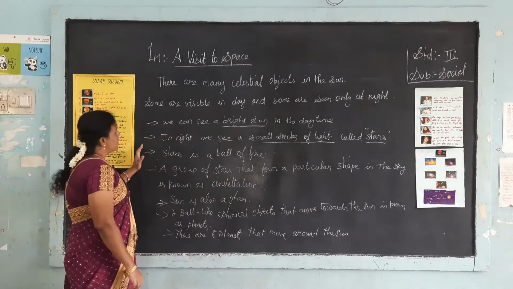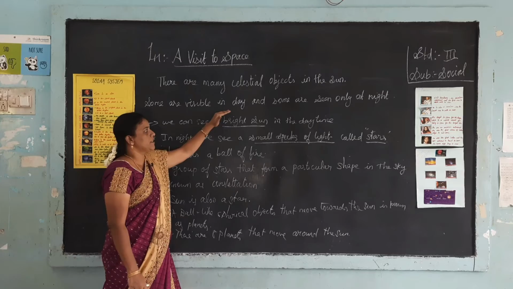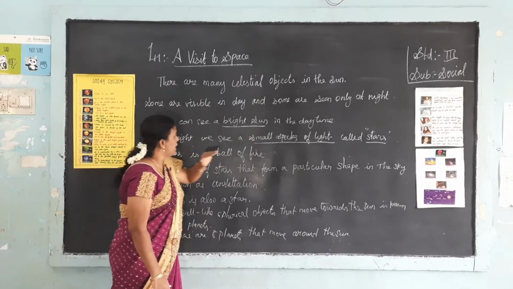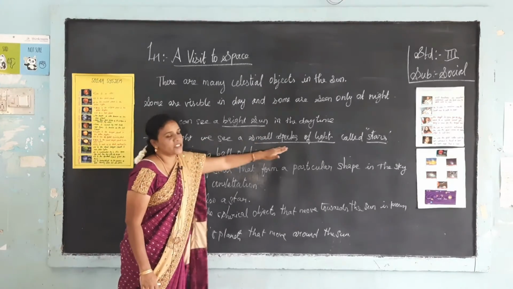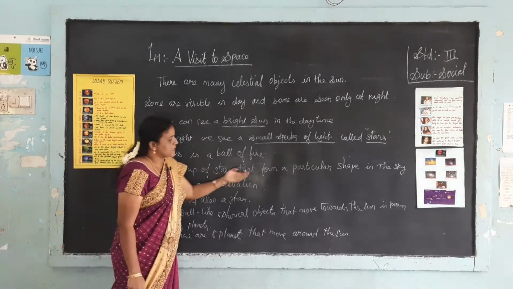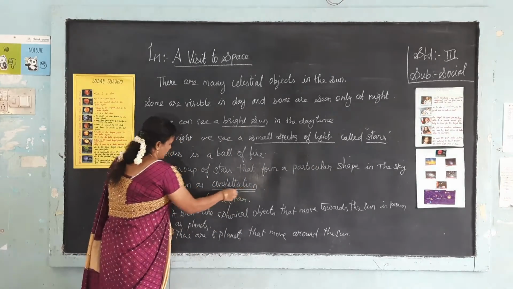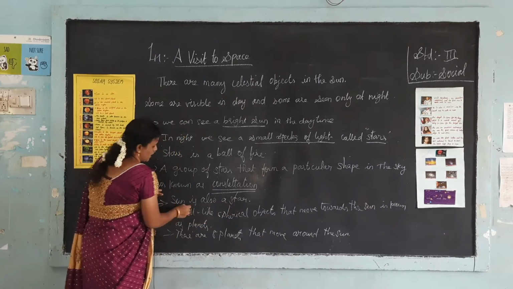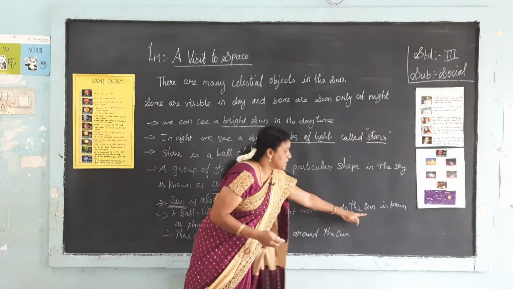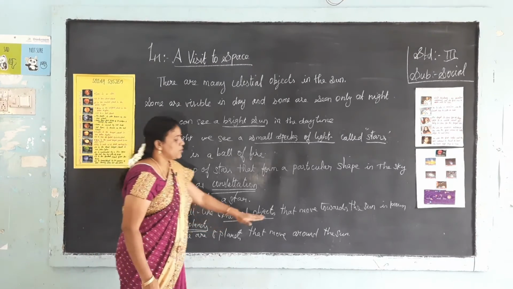So once again I will just repeat. There are many celestial objects in the sky. Some are visible in the day and some are seen only at night. We can see a bright sun in the daytime, and at night we see small specks of light called stars. A star is a ball of fire. A group of stars that form a particular shape in the sky is known as a constellation. The Sun is also a star. Ball-like spherical objects that move around the Sun are known as planets. There are 8 planets that move around the Sun.